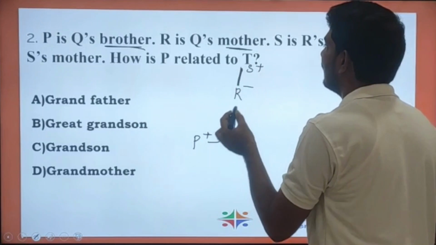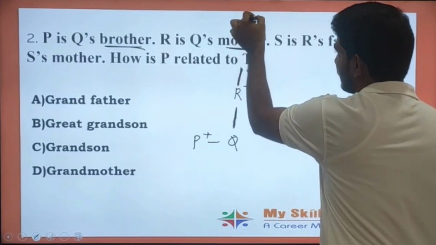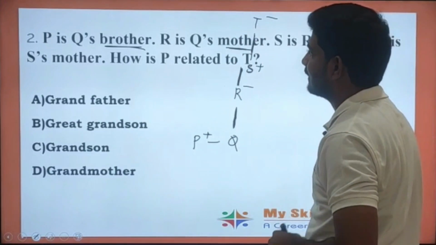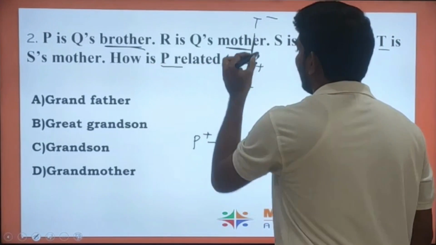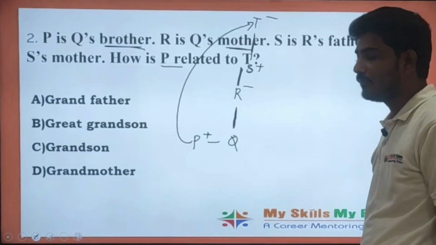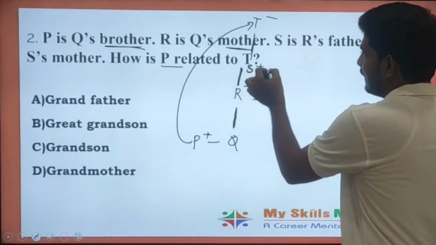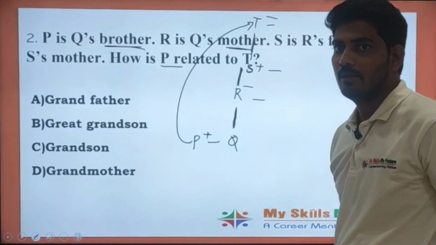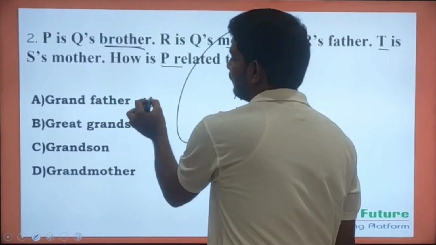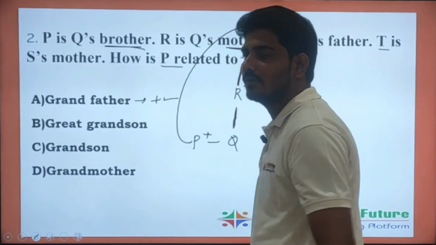Next, last statement, T is the mother of S. So what is the question asking? How is P related to T? See here, first generation, second generation, and third generation. So grandfather will be at +2 generation, so this will not be the answer.